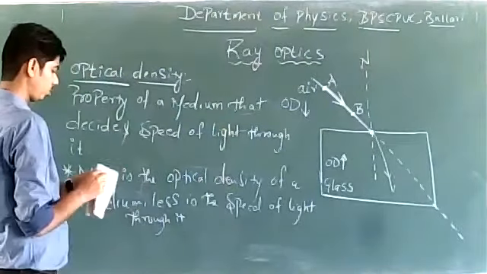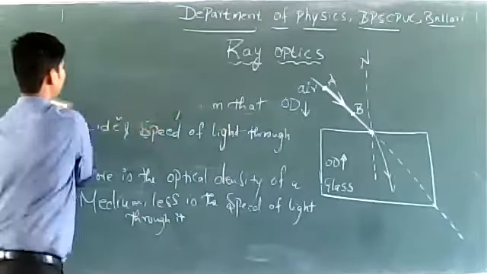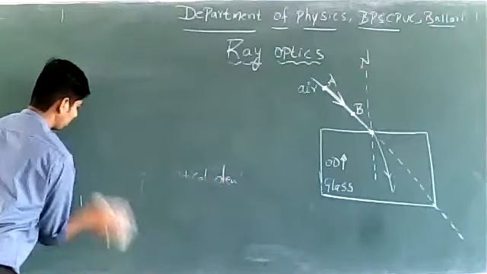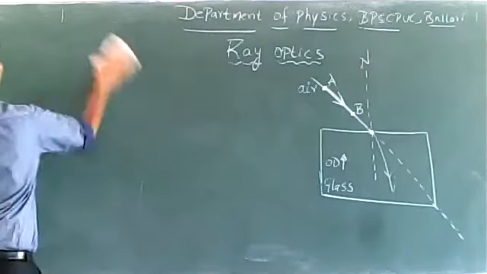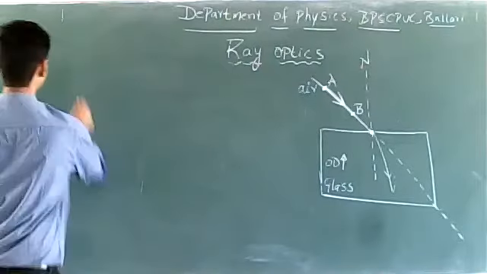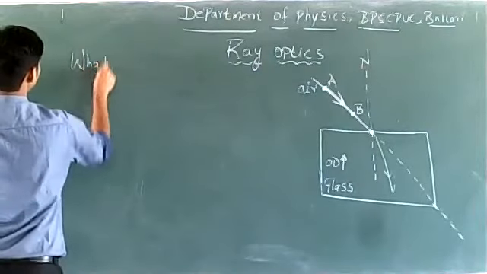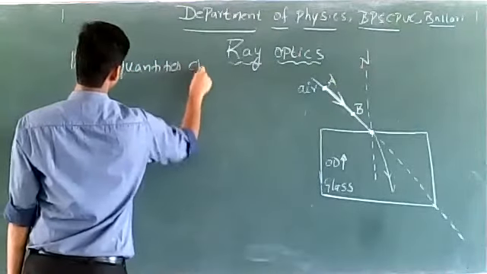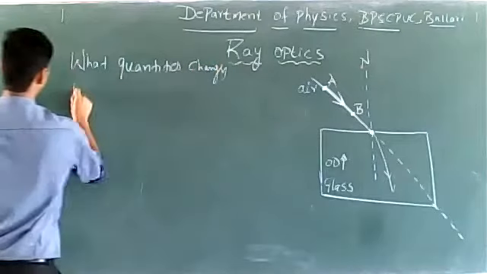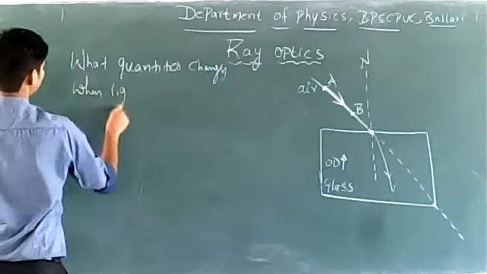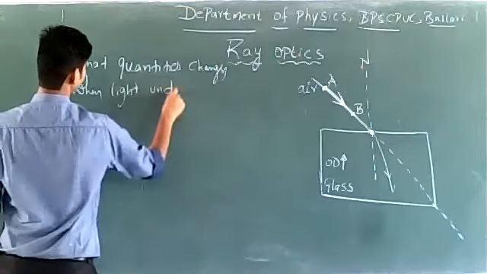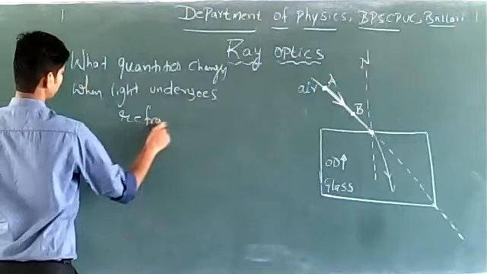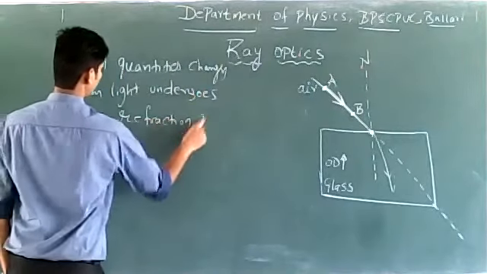Optical density is very important. After understanding what is meant by optical density, we will now try to understand what quantities change when light undergoes refraction.